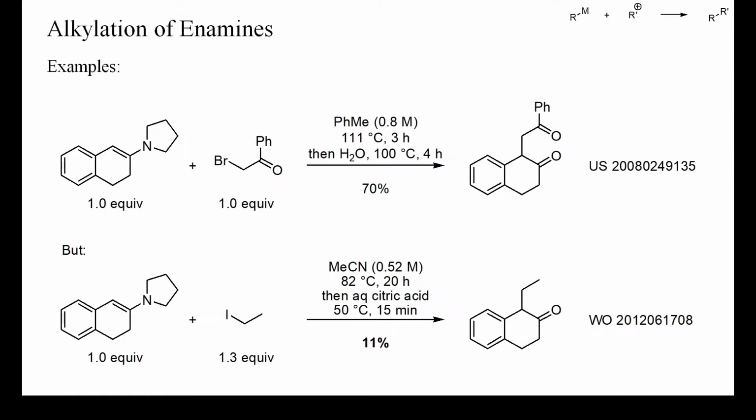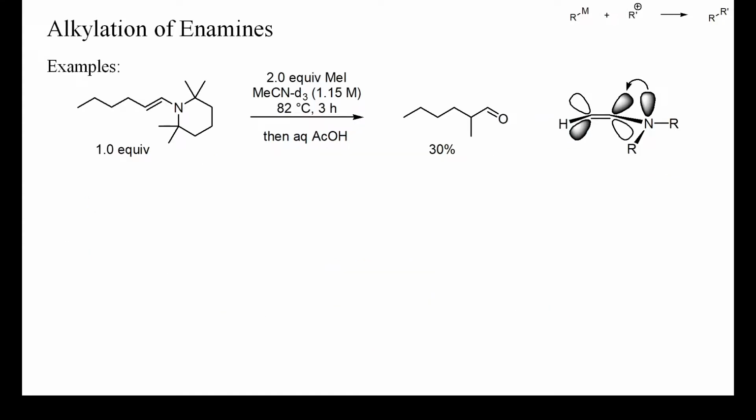Here are two examples from recent patents. In both, a pyrrolidine-derived enamine was alkylated with phenacyl bromide and with ethyl iodide. After hydrolysis, only the first alkylated ketone was obtained in acceptable yield. The low yield of the alkylation with ethyl iodide may have been caused by competing N-alkylation of the enamine. Pyrrolidines are readily quaternized, in particular by methyl iodide, and here a sterically more demanding amine may have given a higher yield of ethylated tetralone.